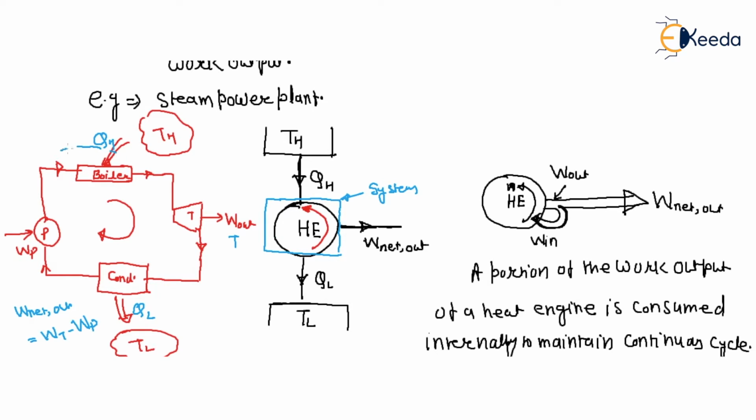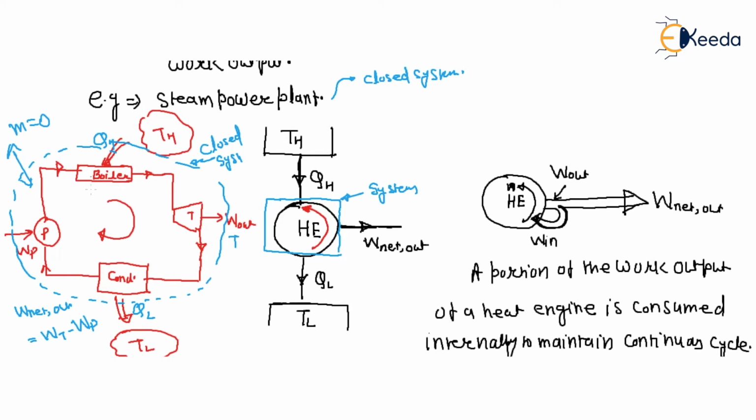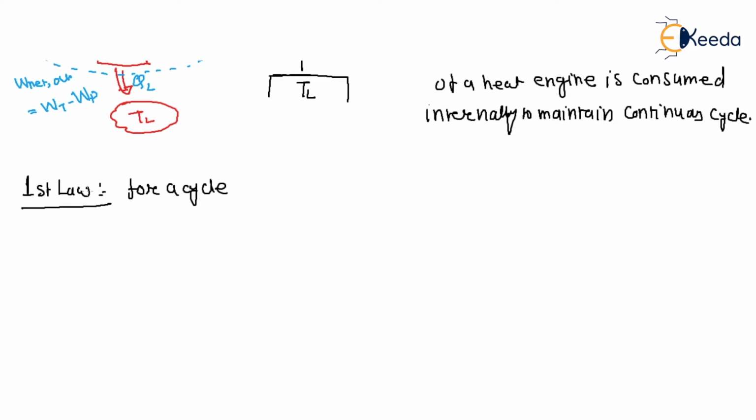If this is our system, then there is no flow of mass, but there is a flow of energy. So this system behaves as a closed system. So the steam power plant behaves as not isolated. Why? Because in the case of isolated, there would also be no heat transfer. So this is a closed system. So now for a cycle, what is that?